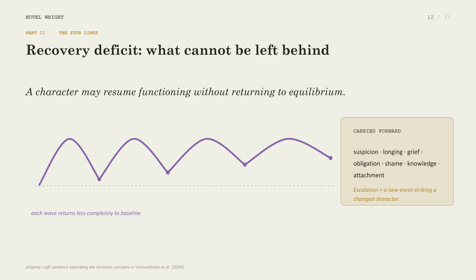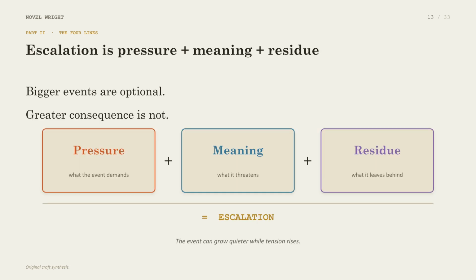Even when a character appears to recover, they retain residue, such as suspicion or grief, that changes how they face the next event. Ultimately, escalation is a combination of pressure, meaning, and residue. Greater consequence is more important than bigger events. Even quiet moments can drastically increase tension.